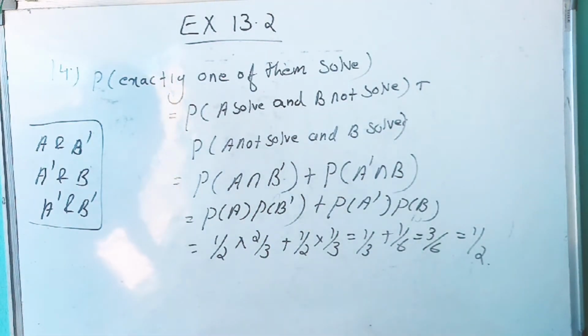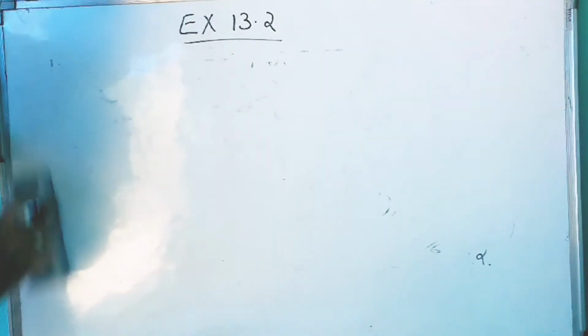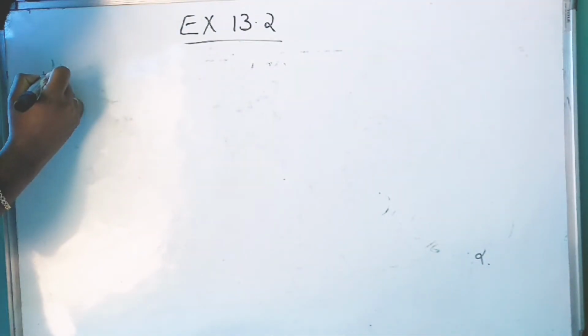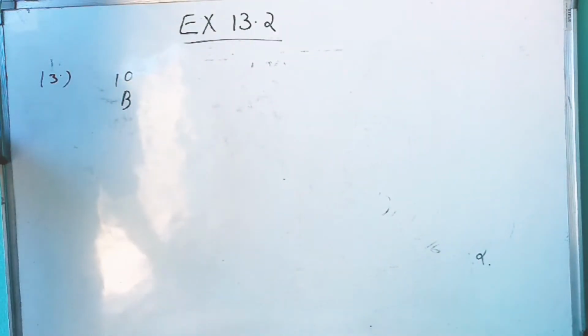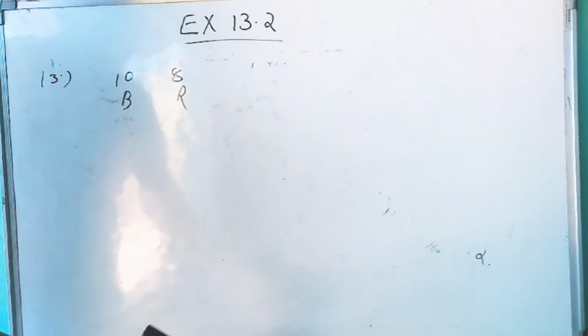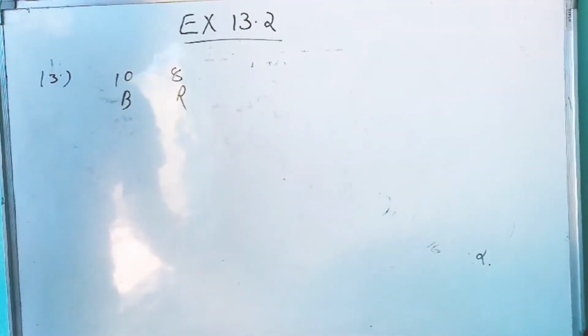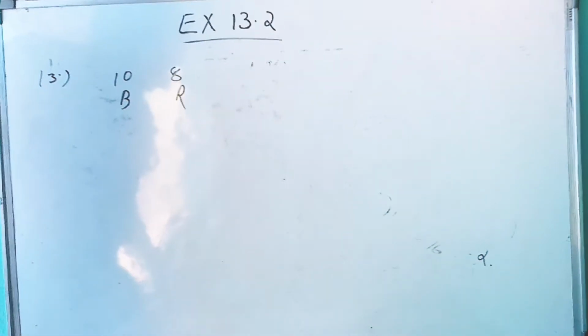Two balls are drawn at random with replacement from a box containing 10 black balls and 8 red balls. In the first sub question, we need to find the probability that both balls are red.